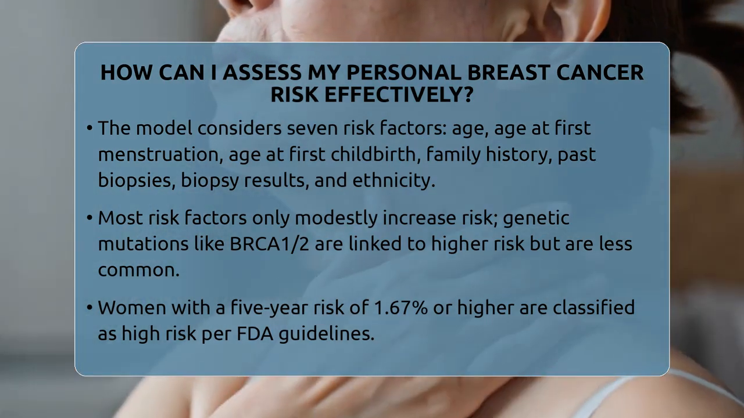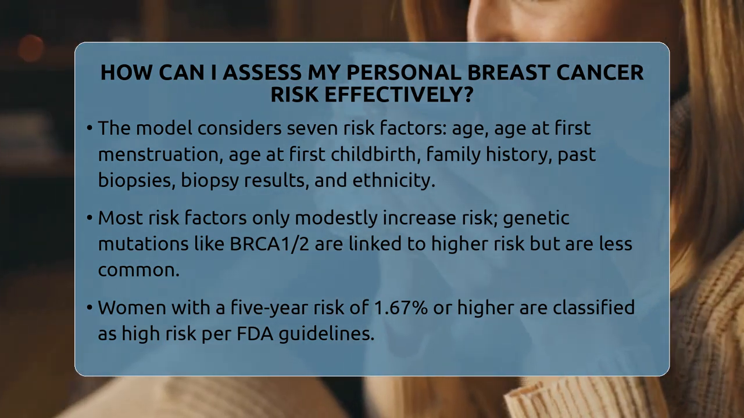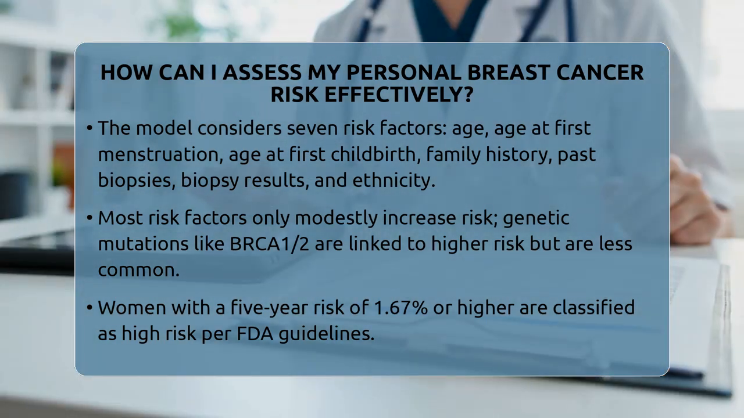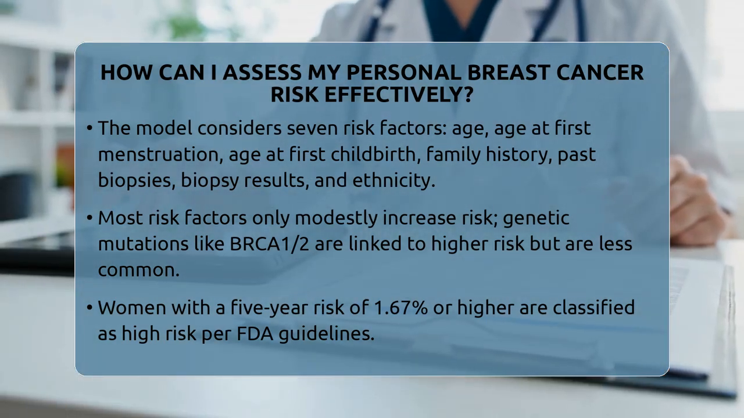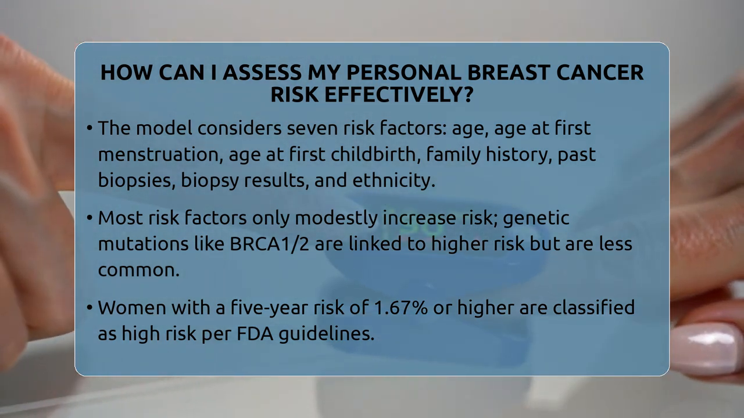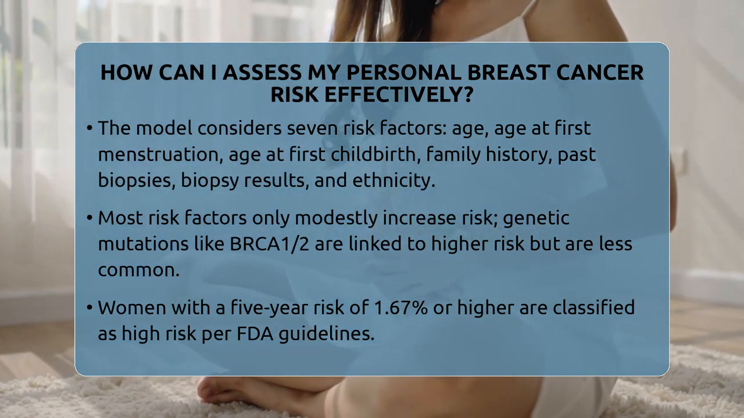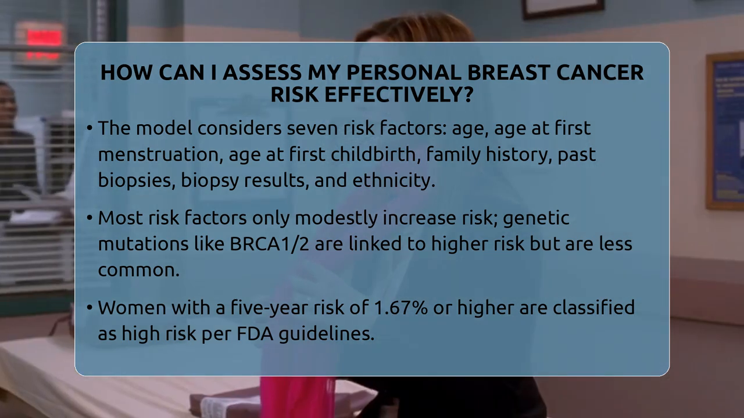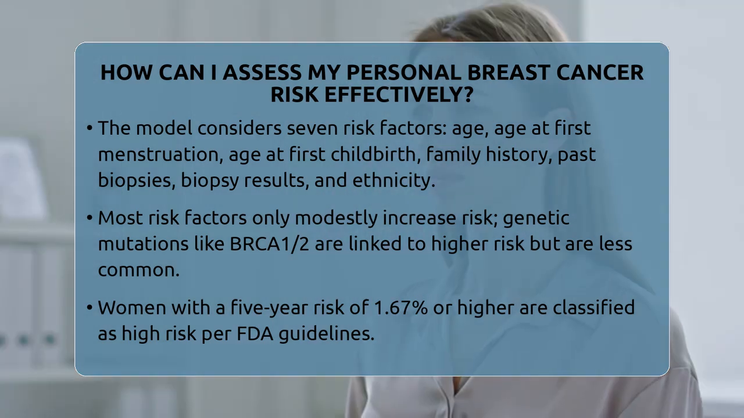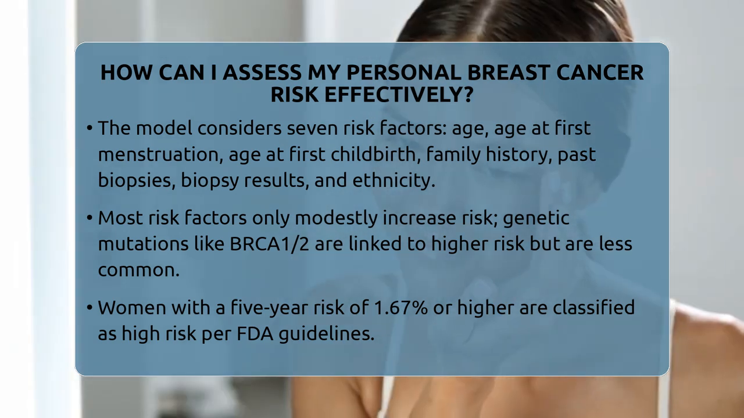The Gail model considers 7 key risk factors. These include your current age, age when you started your periods, age at your first childbirth or if you have not had children, family history of breast cancer among first-degree relatives like your mother, sister, or daughter, the number of past breast biopsies you have had, whether any biopsies showed atypical hyperplasia, and your race or ethnicity. It's important to remember that most risk factors only modestly increase your risk. For example, genetic mutations like BRCA1 or BRCA2 are associated with a much higher risk, but they are less common.